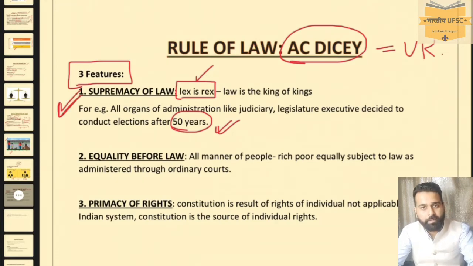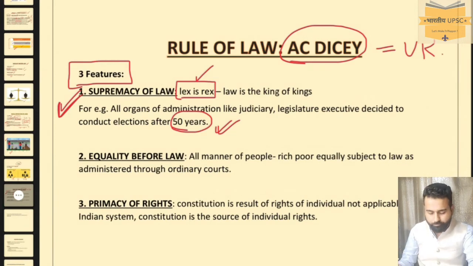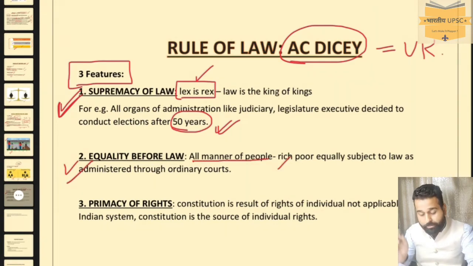That's why there are checks and balances between different organs. Second, equality before law is the second feature of rule of law, which means that all manner of people, rich and poor, are equally subject to law as administered through ordinary courts. It means that it is not the case that there are separate courts for the rich and separate courts for the poor. Whenever there is a court case between any of them, they have to go to the same court. So equality, everyone is equal in the eyes of law.